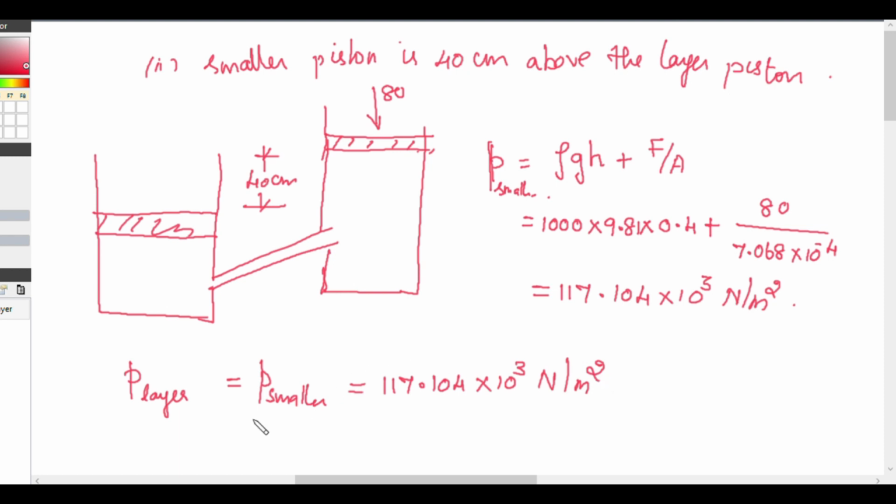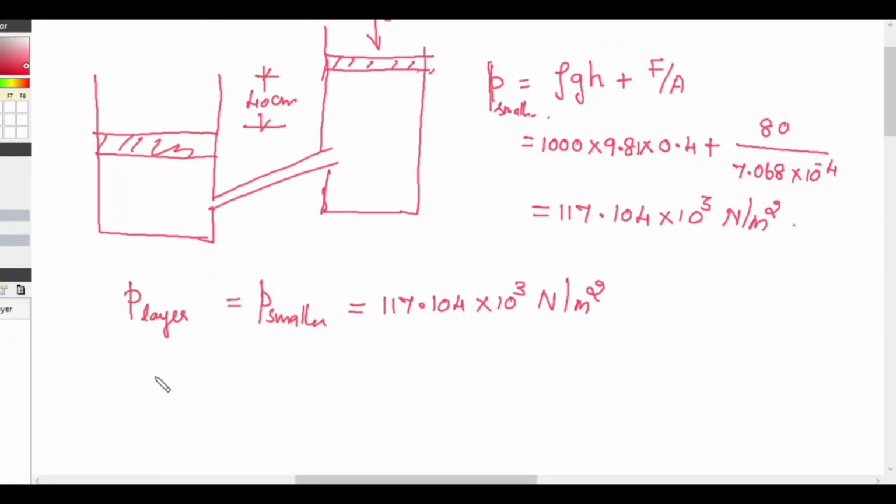Now, the pressure intensity at the larger piston is the weight lifted divided by the area of the larger piston, equal to 117.104 into 10 raised to 3 Newton per meter square.